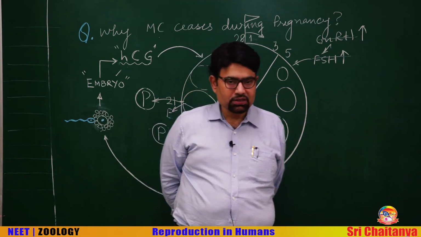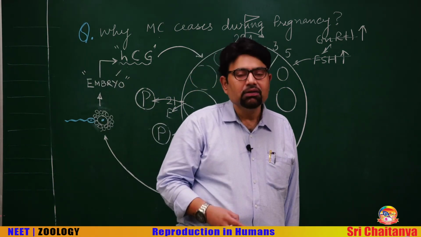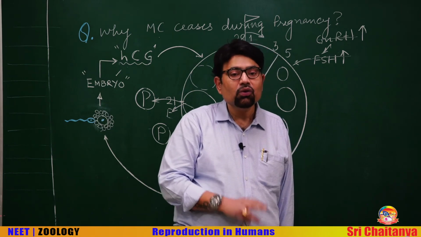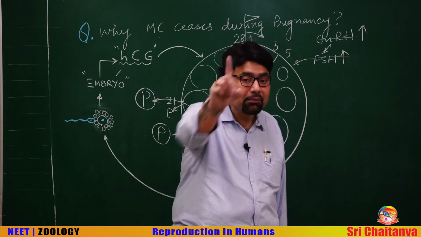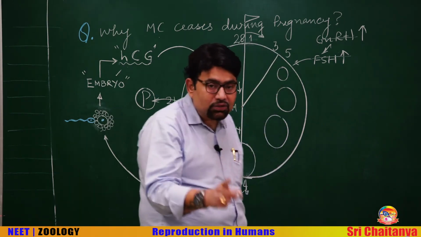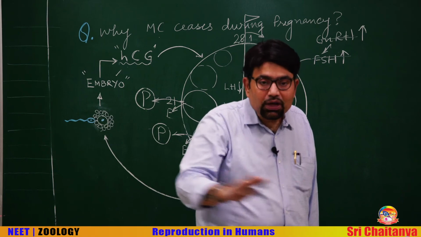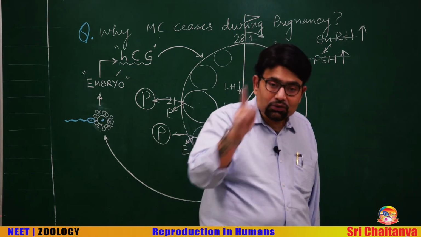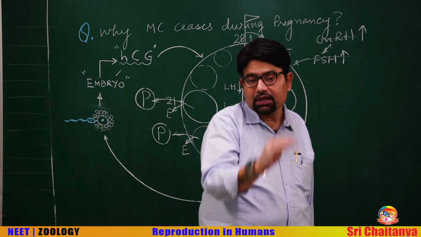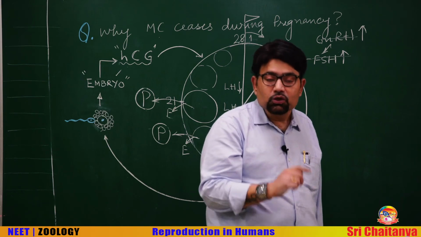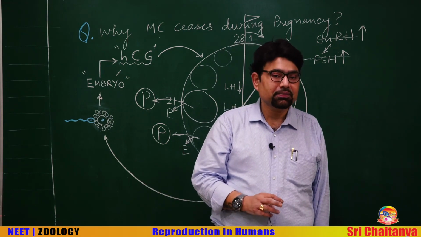You may face two types of questions. Number one is this only: why is there amenorrhea during pregnancy? There is amenorrhea because there are no gonadotropins. No gonadotropins, no menstrual cycle. Remember, very important: for the menstrual cycle, gonadotropin should come from the pituitary. No gonadotropins, no menstrual cycle. So, during the pregnancy period, LH and FSH never rise. They are maintained low, very important. You may come across questions like which of the following hormones does not rise during pregnancy.